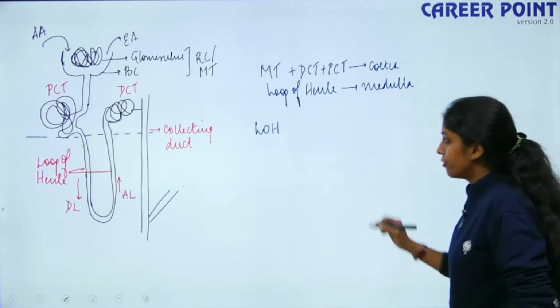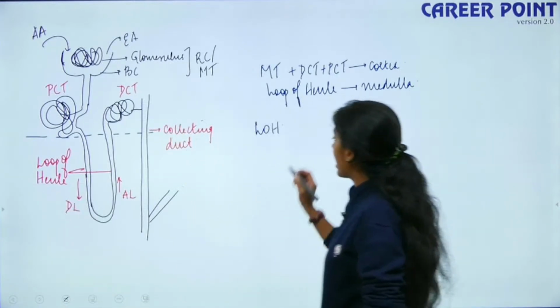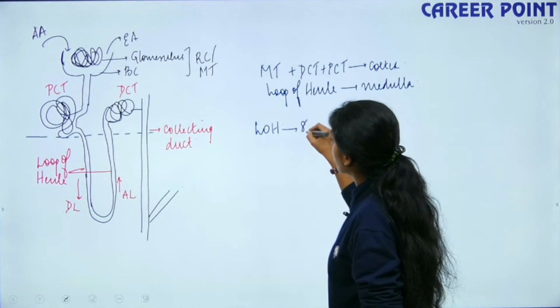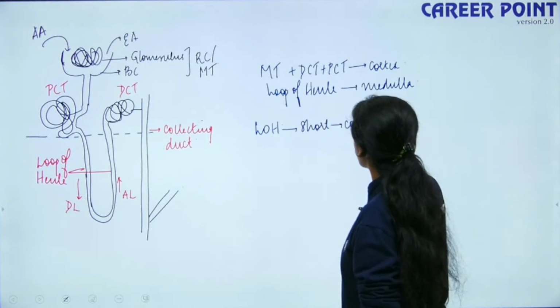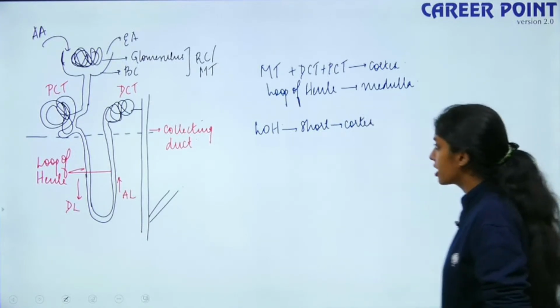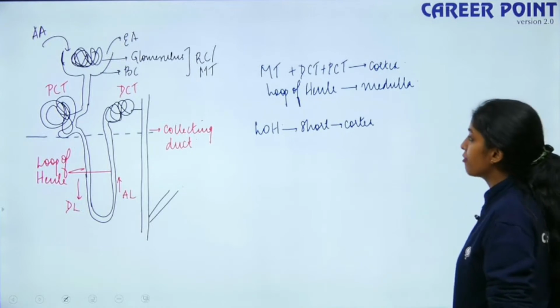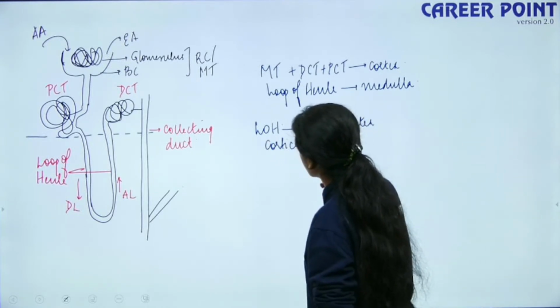So now your loop of Henle, when it is very short, it is also present in the cortex region itself. So those nephrons are known as cortical nephrons.